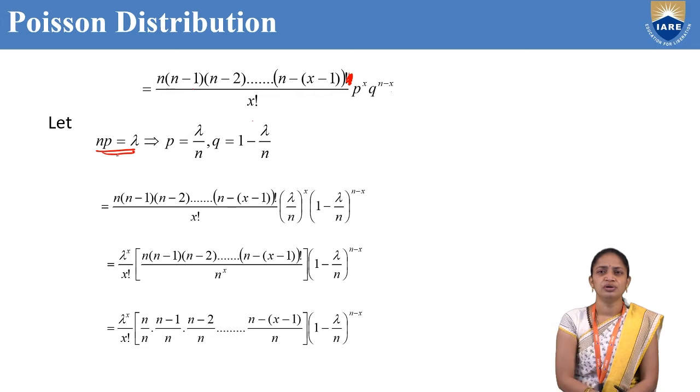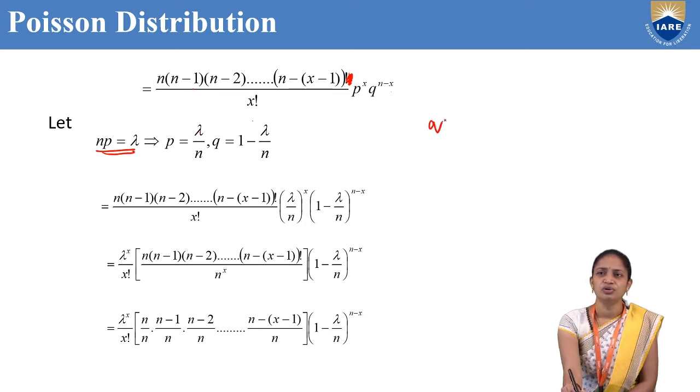Now let us consider np equal to lambda. Here I am using the three conditions of Poisson distribution. First one is n tends to infinity, second condition is p tends to 0, and the third condition is np equal to lambda. So here I am using the third condition. From np equal to lambda, we can write p equal to lambda by n.